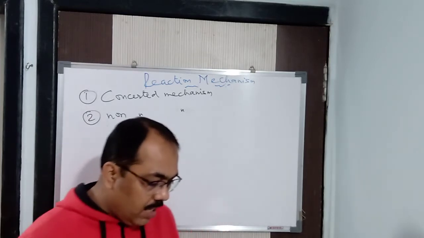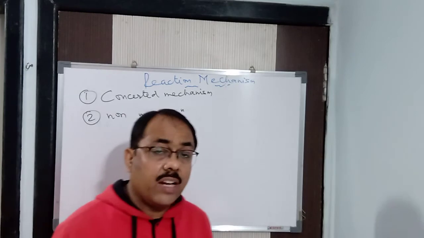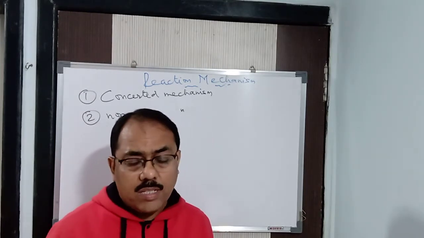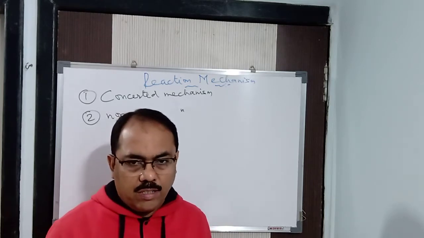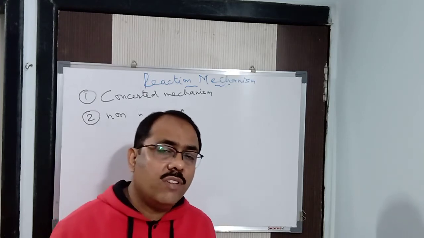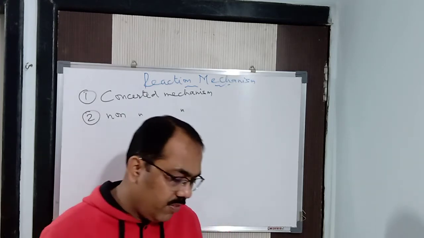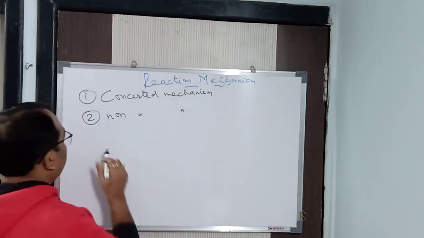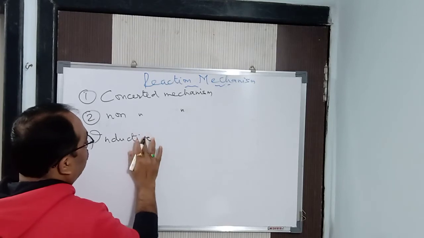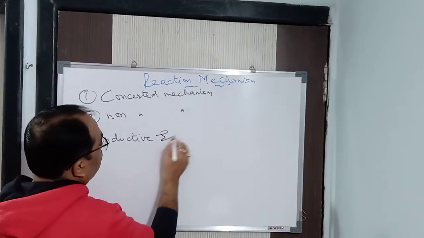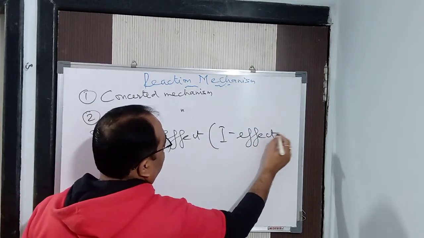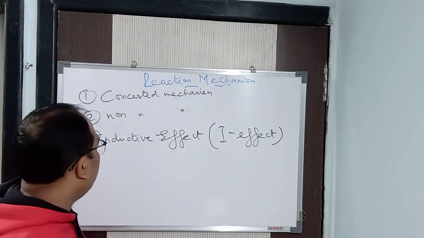Alright, now we will come to the different effects which are produced by the reaction mechanism. When the reaction mechanism is taking place, so many effects are there. Got it? Some are permanent effects, some are temporary effects. So the first one is your inductive effect, otherwise called the I effect. We can say inductive effect or I effect.